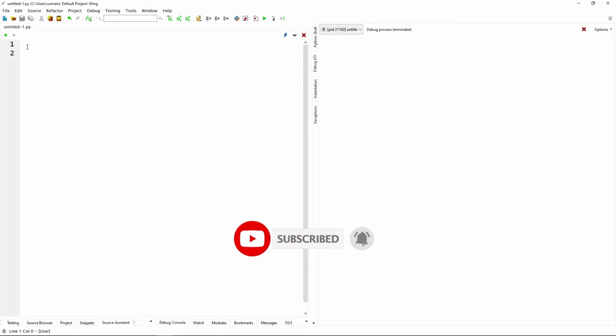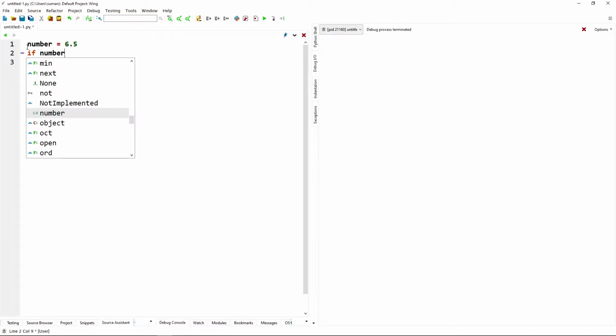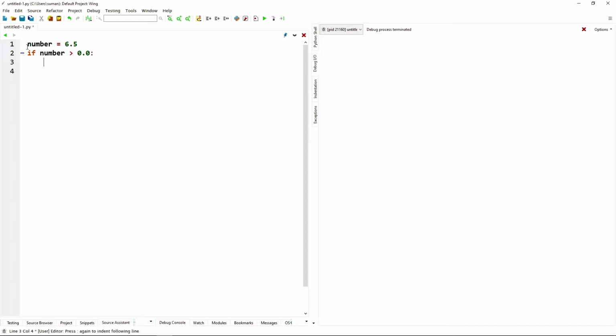Suppose we have a variable number equal to 6.5. If number greater than 0.0 colon pass.